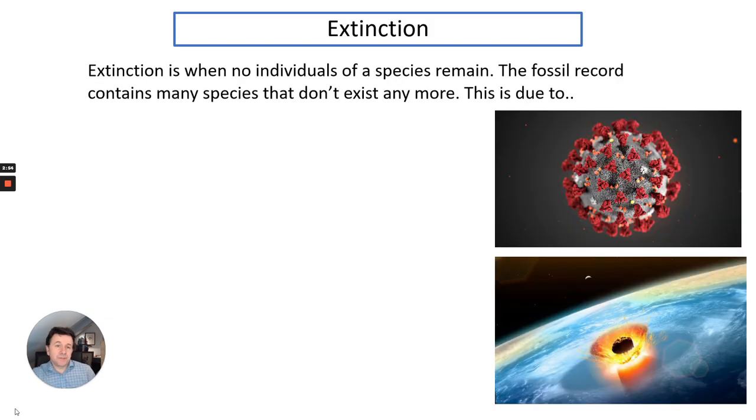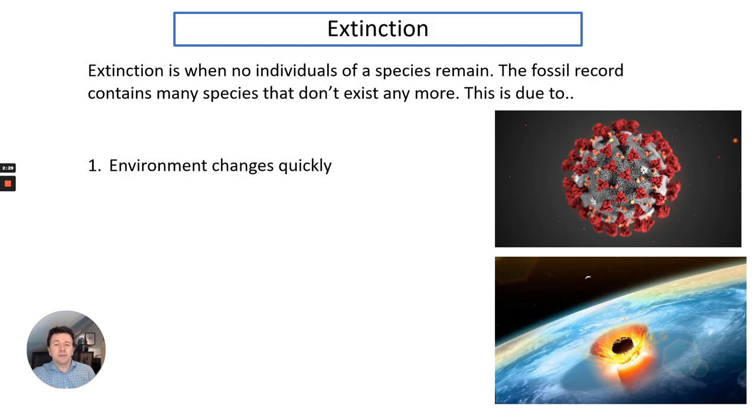It's really important to understand that extinction has occurred over the life of species on this planet. Scientists believe that there have been at least 6 major extinction events. So extinction is when no individuals of a species remain. So the fossil record contains many species that don't exist anymore. And this is due to different factors.